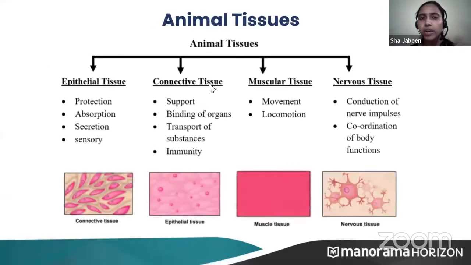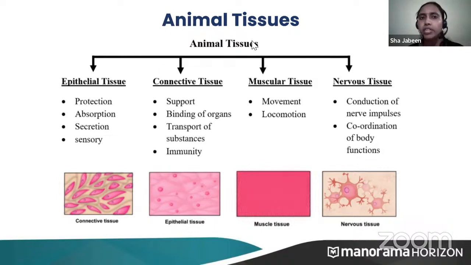So this was about the plant tissues. We have seen plant tissues can be categorized into two: meristematic tissues and permanent tissues. Permanent tissues can be categorized into three: simple permanent tissues, complex permanent tissues, and special permanent tissues. Simple permanent tissues are again categorized into three: parenchyma, collenchyma, sclerenchyma. Complex permanent tissues are categorized into two: xylem and phloem. And special, we have seen epidermis, cork cells, and stomata.